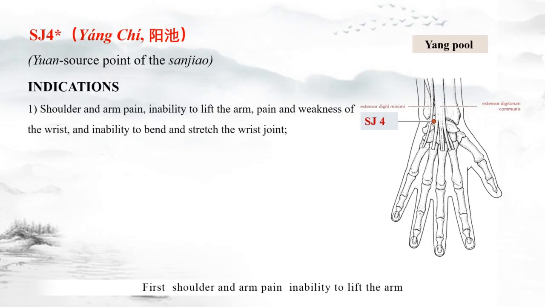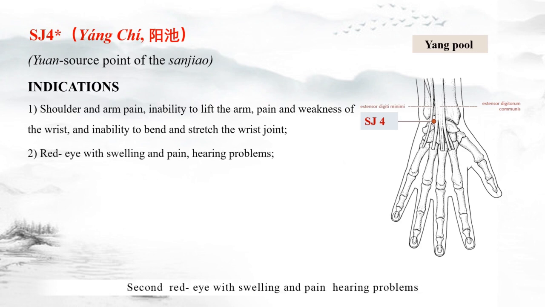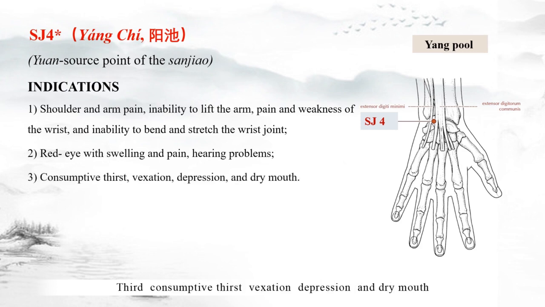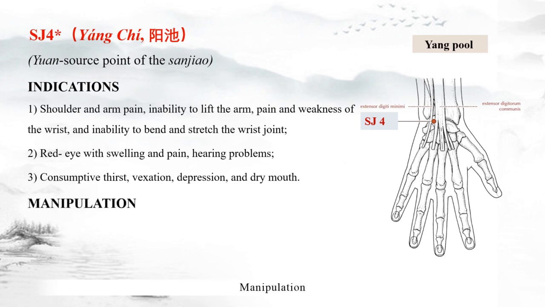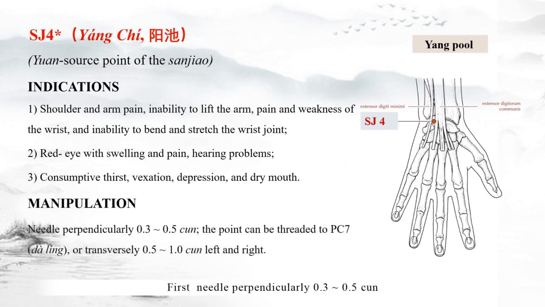Indications: first, shoulder and arm pain, inability to lift the arm, pain and weakness of the wrist, and inability to bend and stretch the wrist joint. Second, red eye with swelling and pain, hearing problems. Third, consumptive thirst, vexation, depression, and dry mouth. Manipulation: first, needle perpendicularly 0.3 to 0.5 cun. The point can be threaded to PC7 大陵, or transversely half to 1 cun left and right.